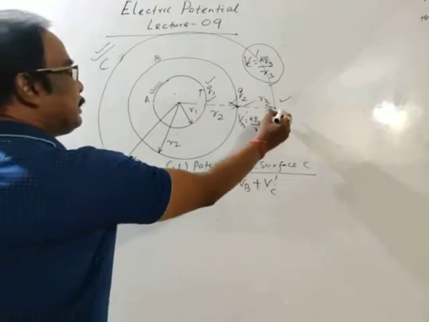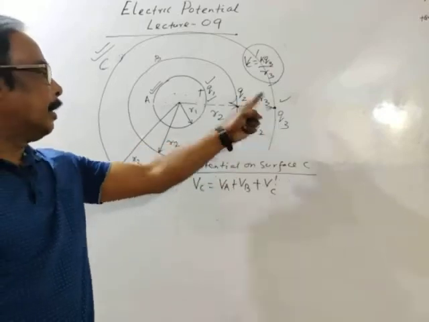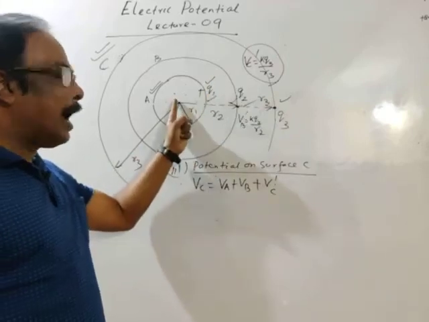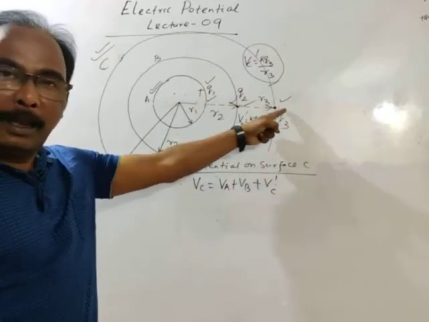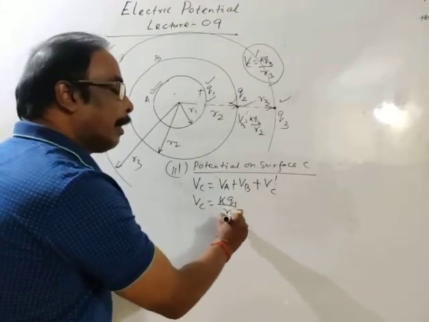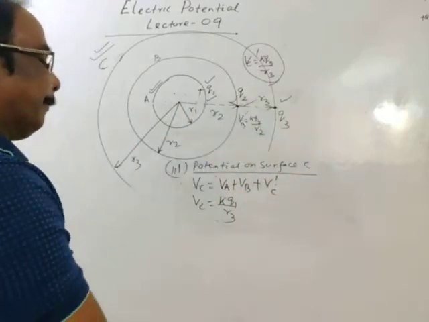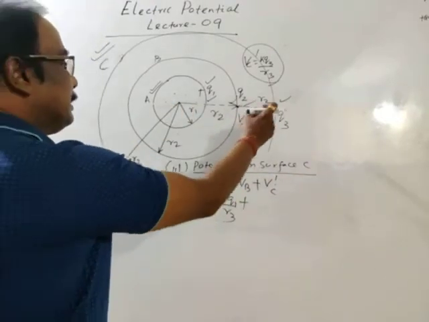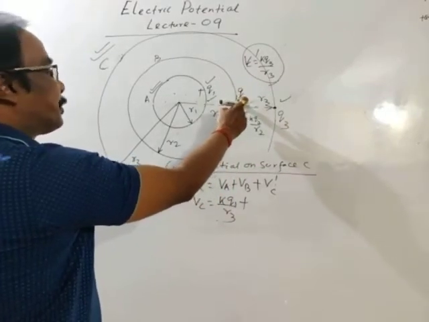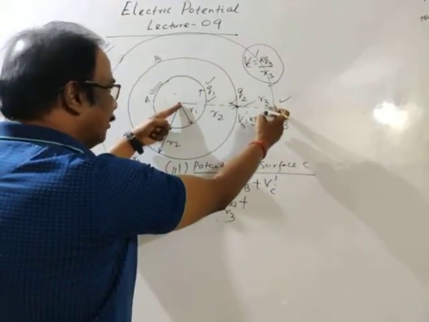Then this point means on the surface of cell C. This is the point outside the surface of cell A, but this distance is R3 from the center of cell A. So KQ1 by R3, plus VB, potential due to cell B. Charge on cell B is Q2 and distance from the common center is R3.